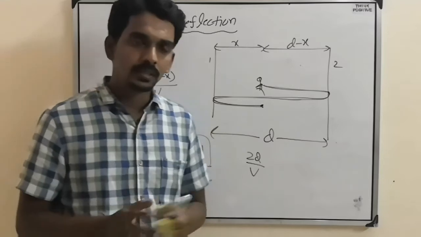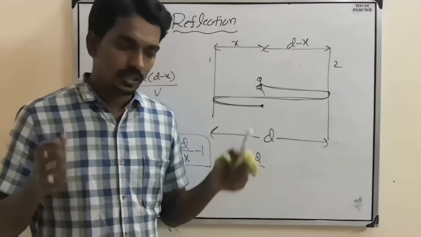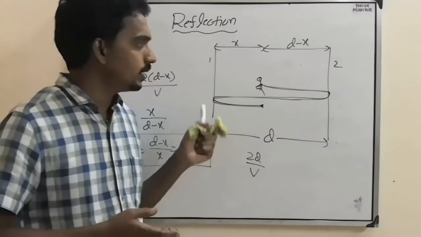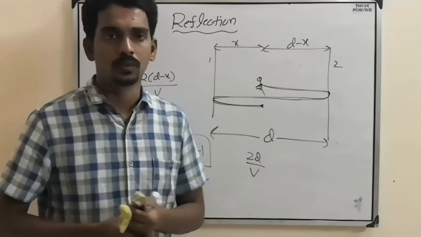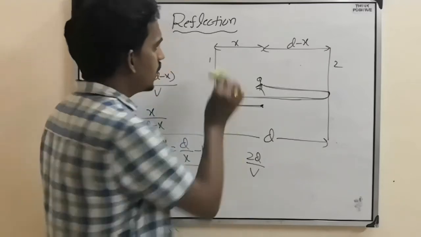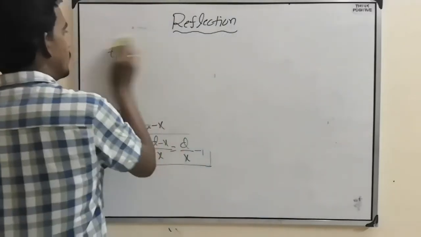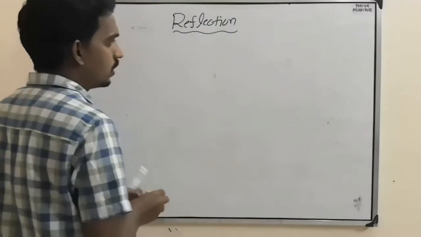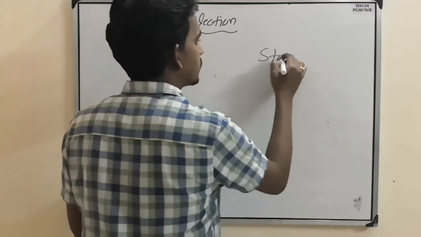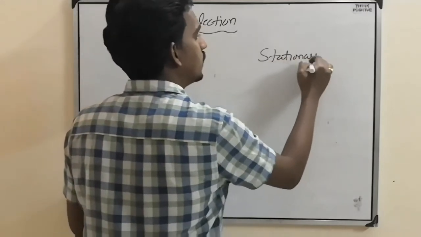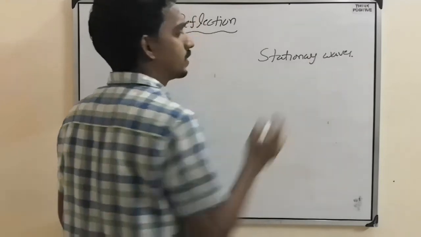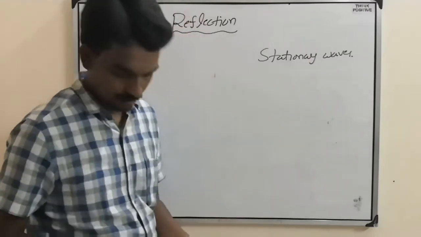And today we studied the reflection of waves and echo. One simple concept only. And based on this reflection, we will study one more thing, that is called stationary waves. What is that? Stationary waves or standing waves.